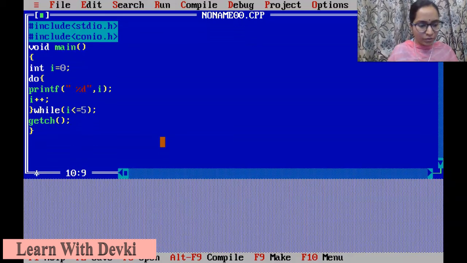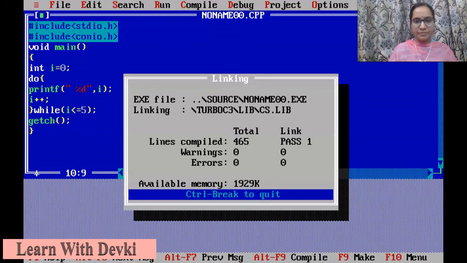Let us execute it. Now 0, 1, 2, 3, 4 and 5. This will be the output as in our previous example.